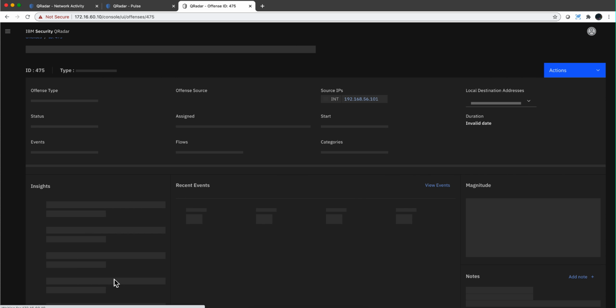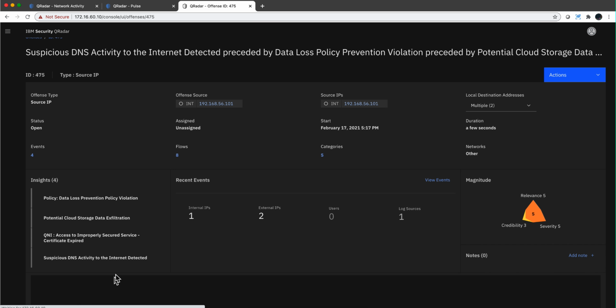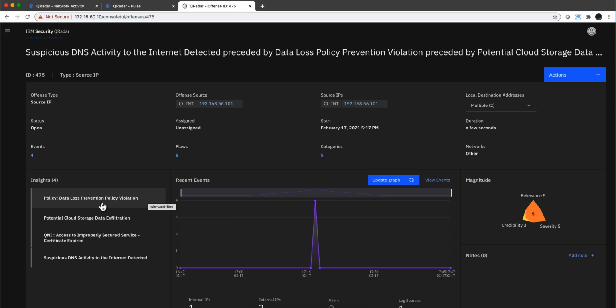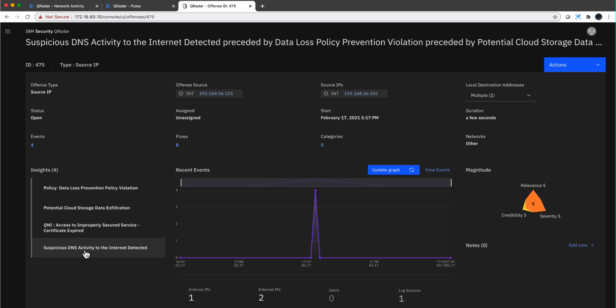And this one is actually saying there are 4 offenses firing here. Looks like there's been data going out. Notice these 2 rules are firing on that. The bad guys were not careful enough to get certificates that were up to date. And this one is the most telling one. There is a DNS activity, and we can actually see the details of the actual rule. This is a DNS communication with known DNS servers that are related with phishing campaigns.